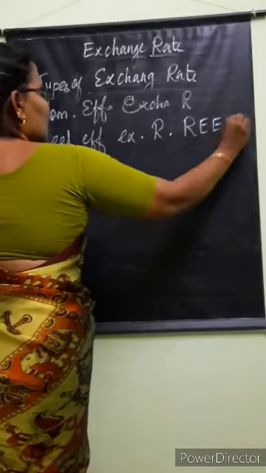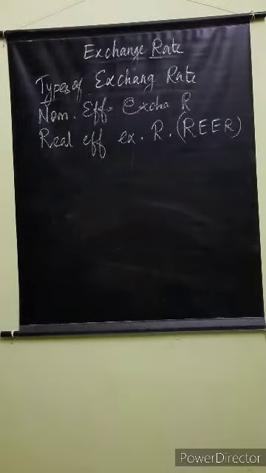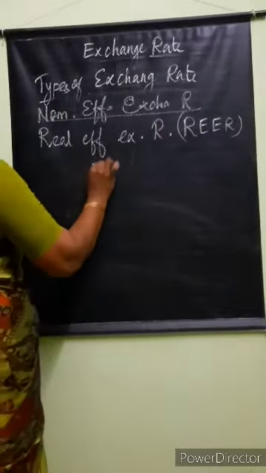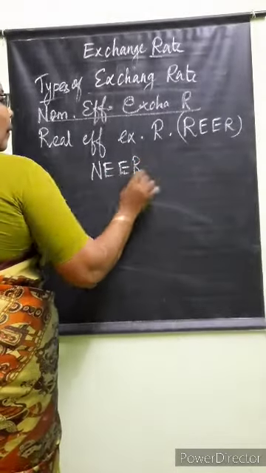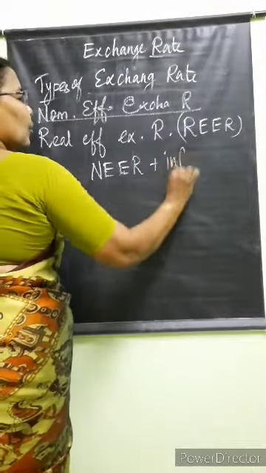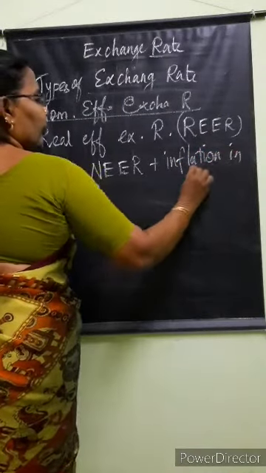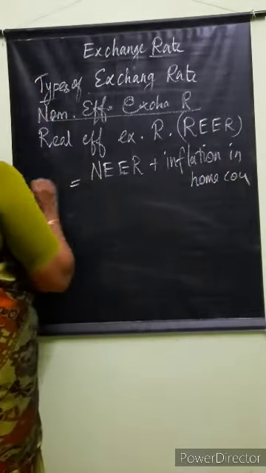What is REER? If you know the value of NEER plus inflation of the home country, besides REER.